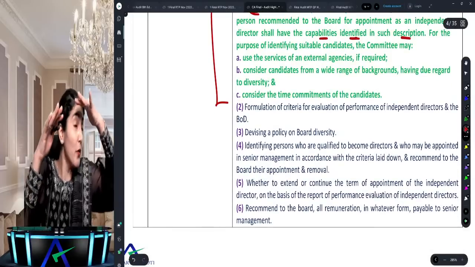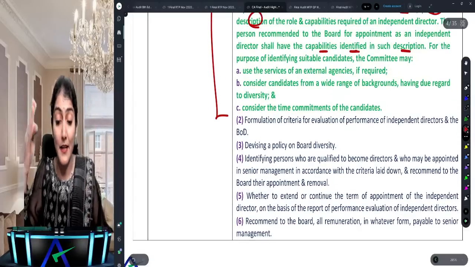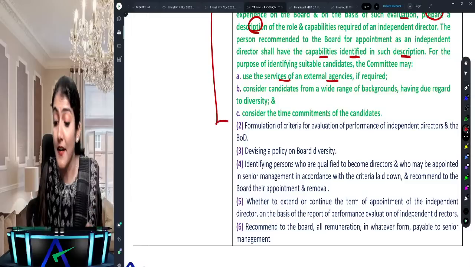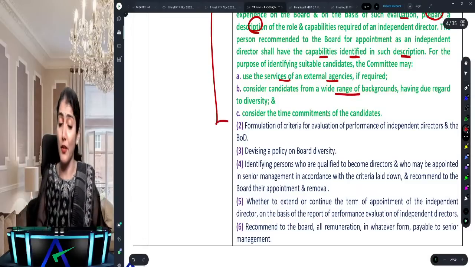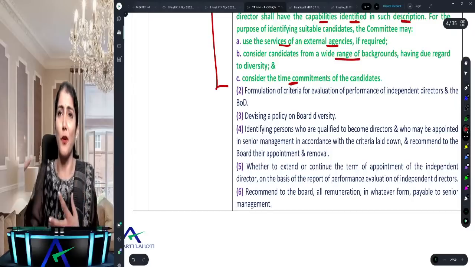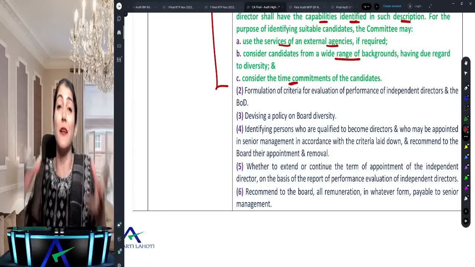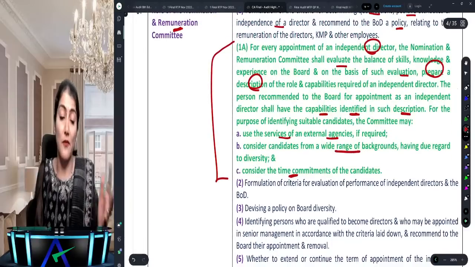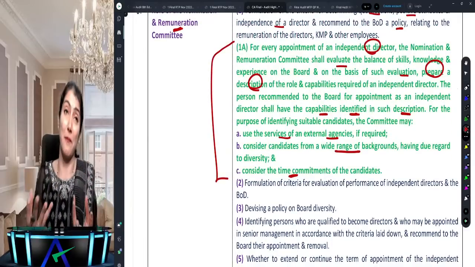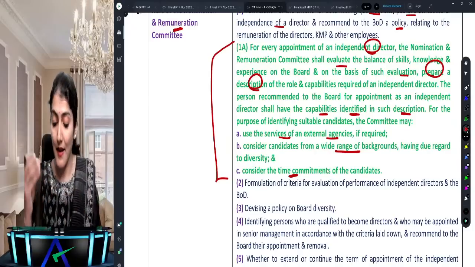And now where will you go searching for such a type of independent director? You can use the services of an external agency. Consider candidates from a wide range of backgrounds having due regard to diversity, and obviously consider the time commitments. So if you want somebody, but that somebody is very, very busy, then they cannot serve as an independent director in your company. So this is the amendment. There could be a question coming in the exam on this one.